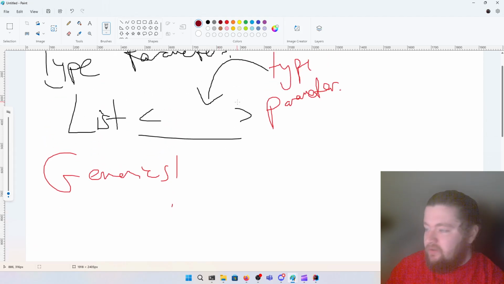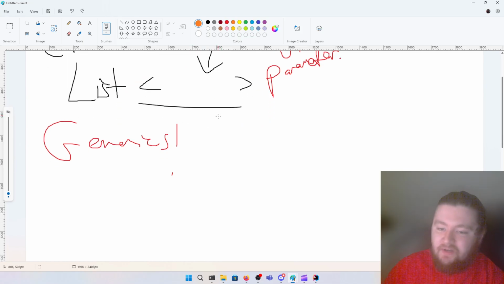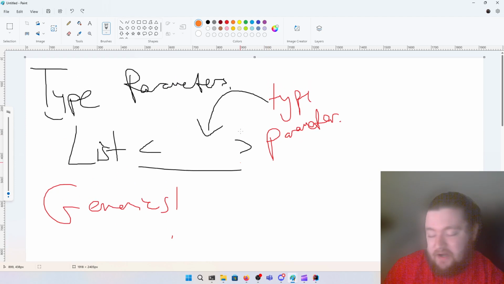And under the hood, no matter what type we pass here, it's always going to work the same. So that gets rid of the need to have a list of integers versus a list of strings versus a list of doubles. That gets rid of that need, which is kind of cool.